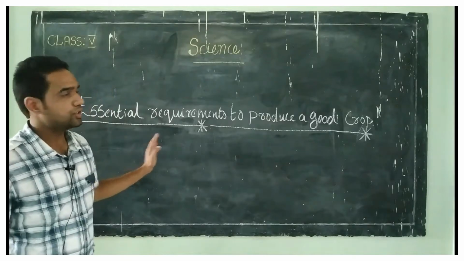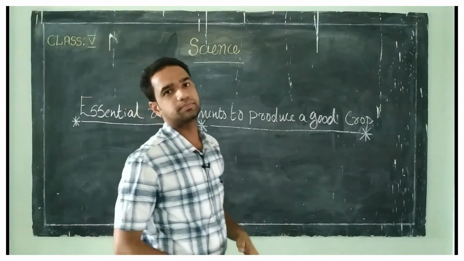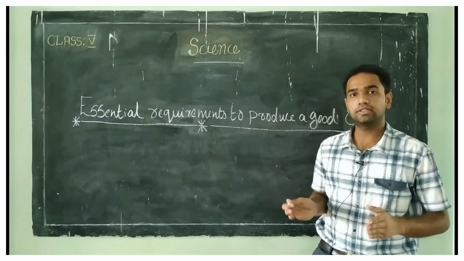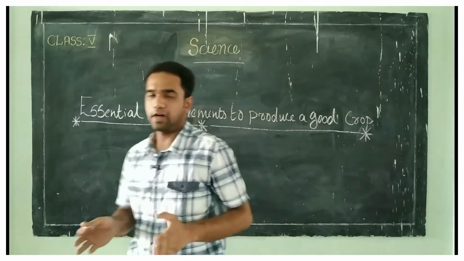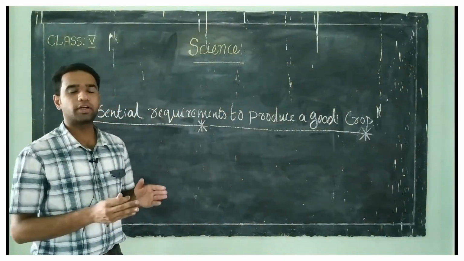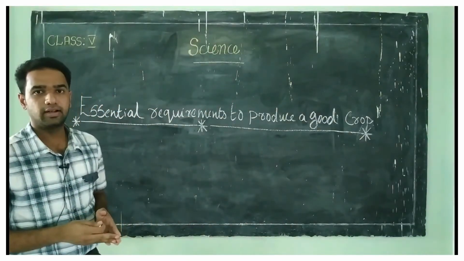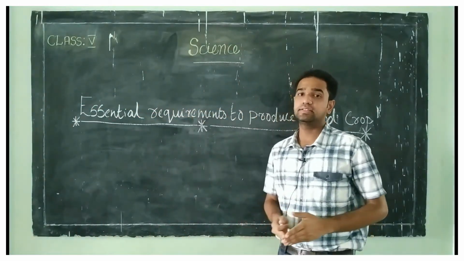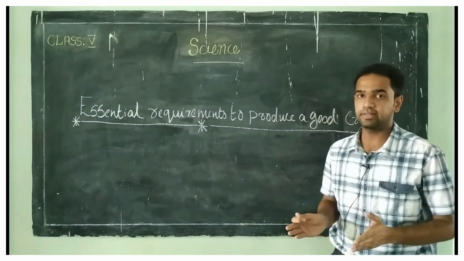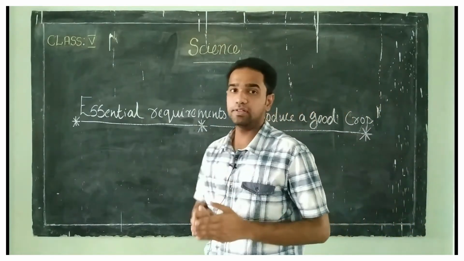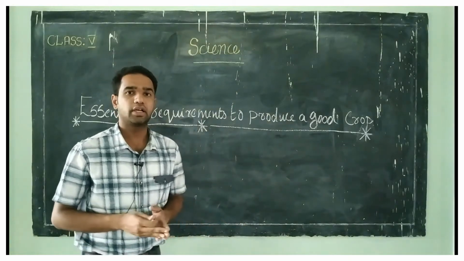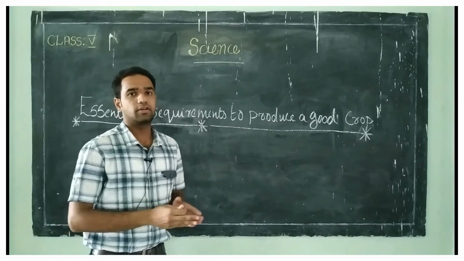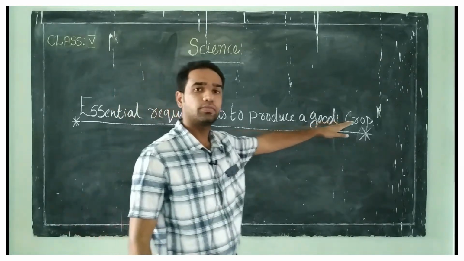Next, we will see the essential requirements to produce a good crop. First of all, it is a matter of knowledge of farmers. Farmers should have proper knowledge about the soil, the climatic conditions, and the seasons for growing different types of crops.